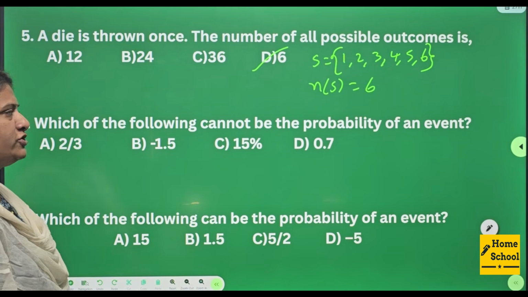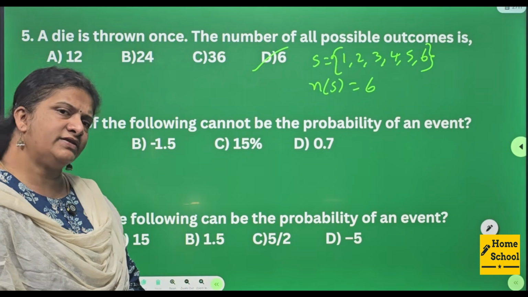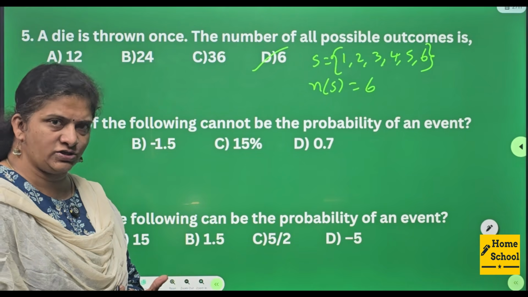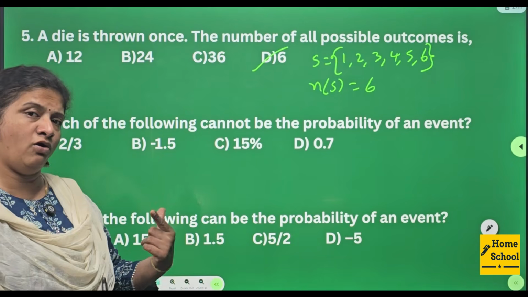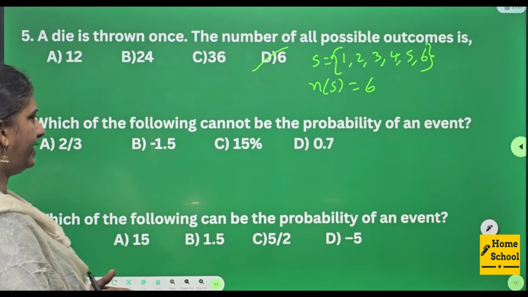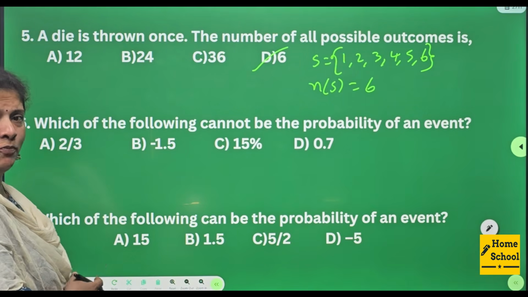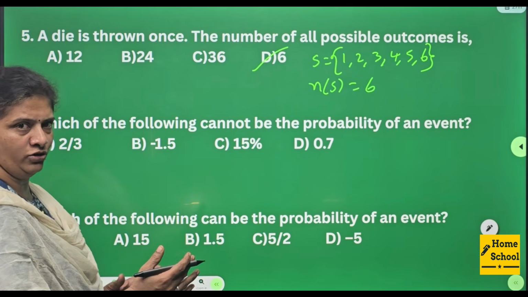Sixth one. Which of the following cannot be the probability of an event? Which cannot be a probability? If it is negative, it is not possible. Or if the value is below 0 or more than 1, it is not possible. Let us see. 2 by 3 will be 0.6. So it is within the range of 0 to 1.